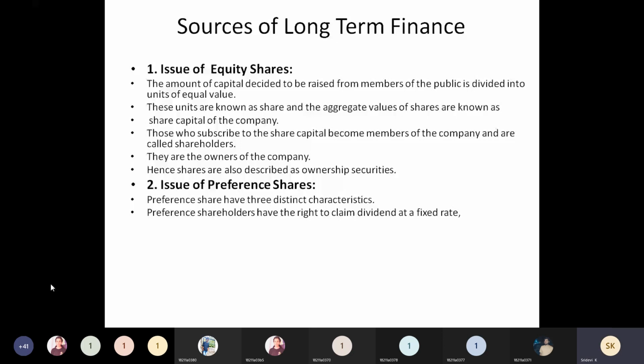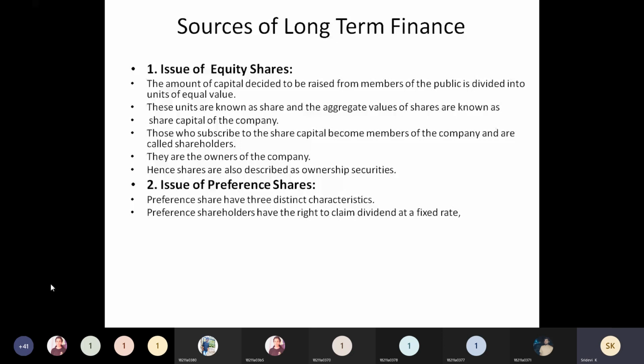So why will companies issue equity shares? They are going to get this amount in terms of equity shares at a lower cost, not only lower, you cannot say. If profits are earned, then only they are going to pay the return.